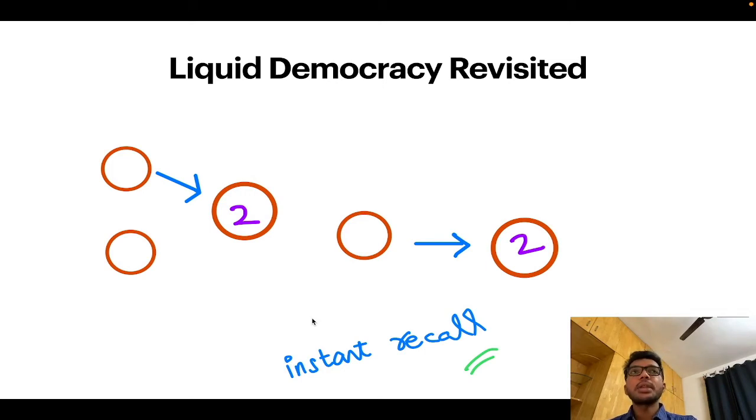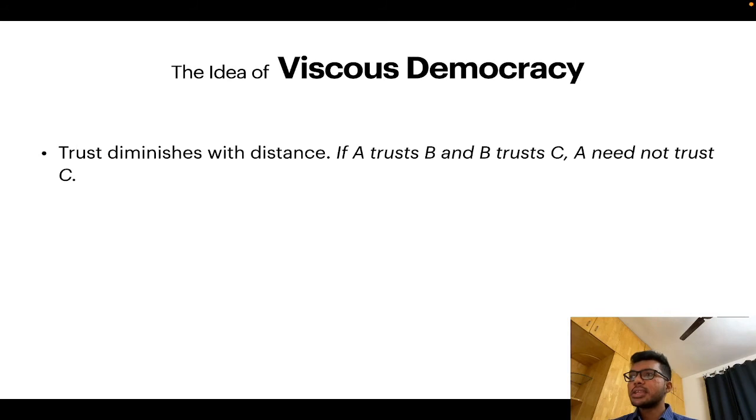That can happen due to a number of reasons, and a possible reason is that I trusted B, and B then ended up trusting C, and I did not agree with that. So what I'm trying to get at is that our current model of democracy did not account for the fact that trust can decay with distance.